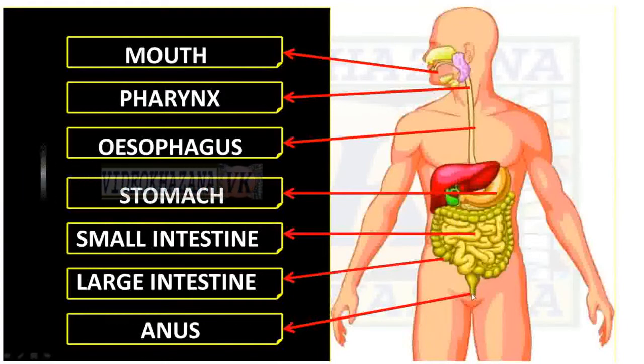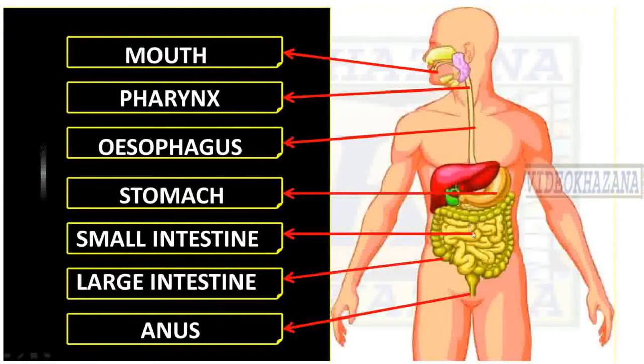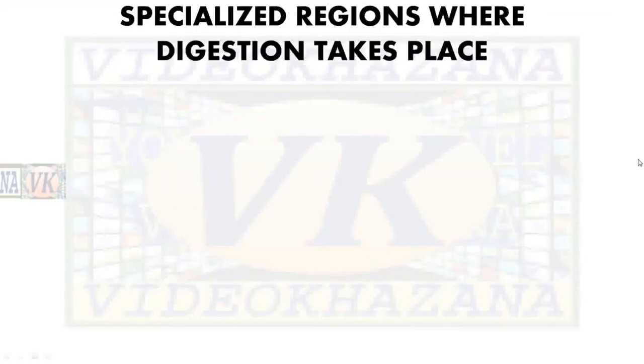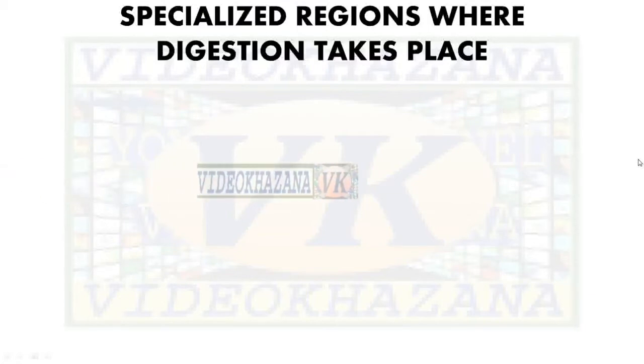Here is the mouth, then pharynx, then esophagus, stomach, small intestine, large intestine, and anus.